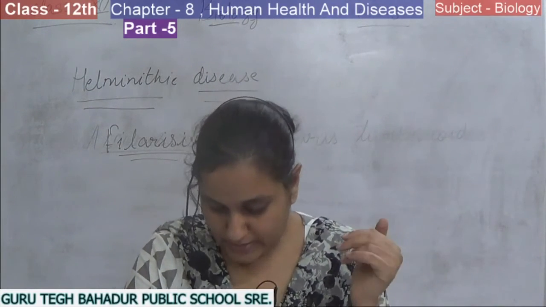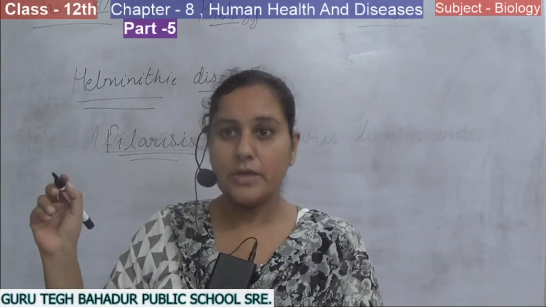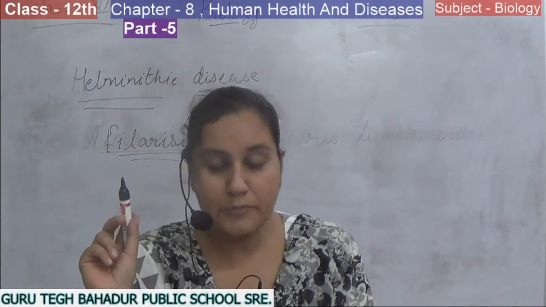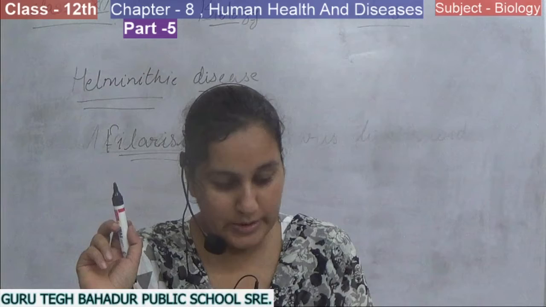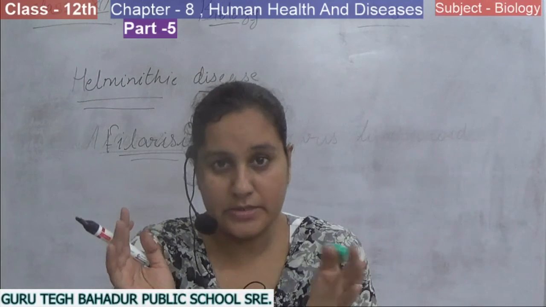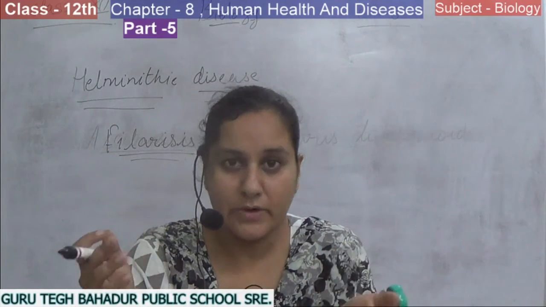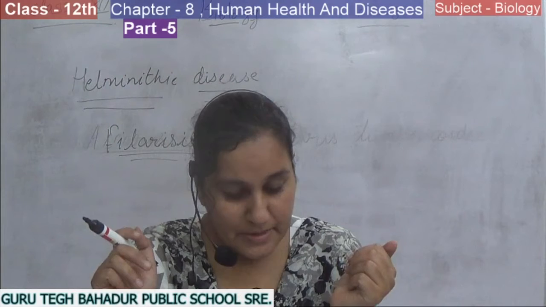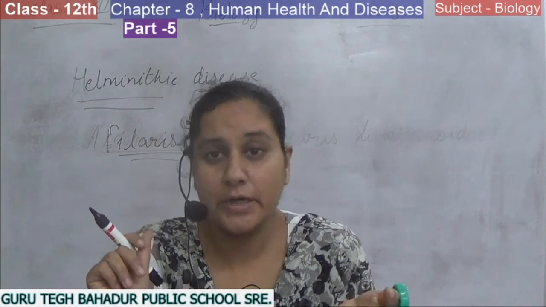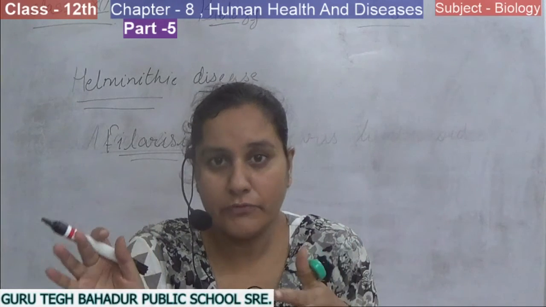So the symptoms are inflammation of the organs where they live. There is inflammation where the filarial worms are present, and abnormal swellings of the lower limbs, which look like the legs of an elephant. There is abnormal swelling in one part or more than one part of the lower limbs. Genital organs are also affected and this leads to deformation, meaning malfunctioning of that particular organ.